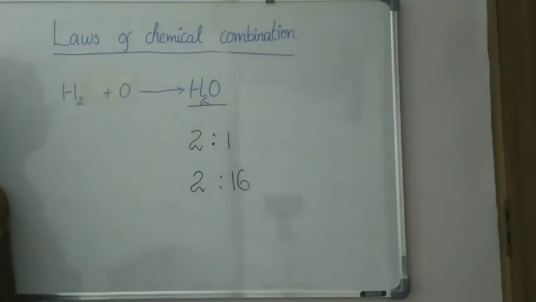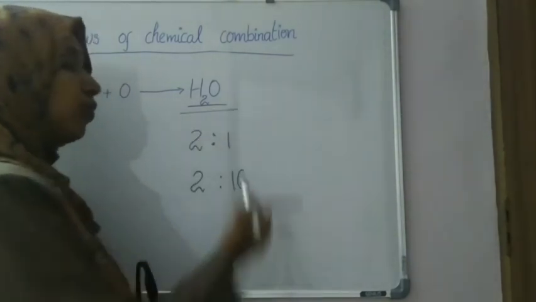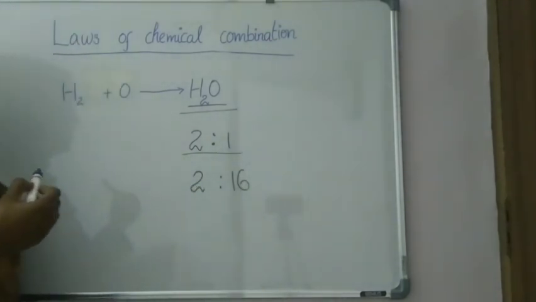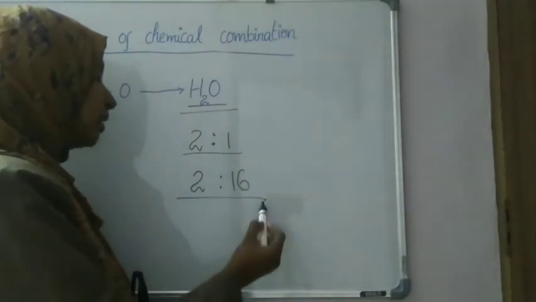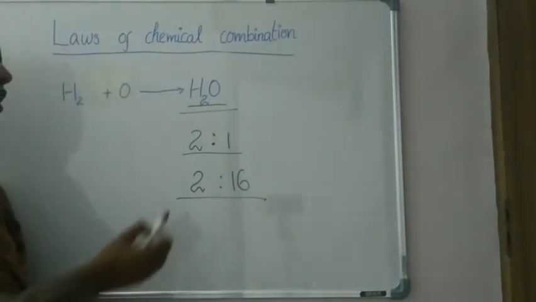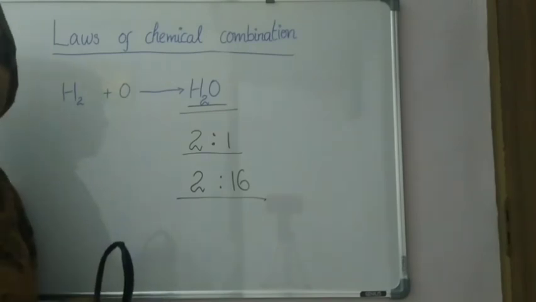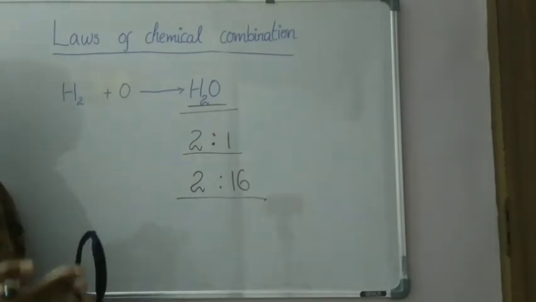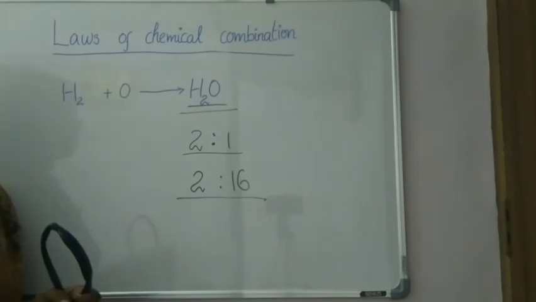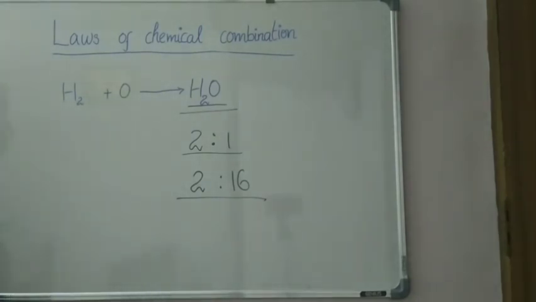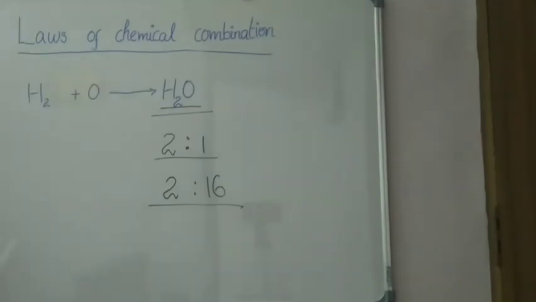Whatever the source of this water, its formula is always H2O, and it contains two hydrogen atoms and one oxygen atom, or its masses are always in the ratio 2:16. The ratio of the masses of hydrogen and oxygen will be 2:16, isn't it? This is the law of definite proportion. This law was proposed by Joseph Proust.